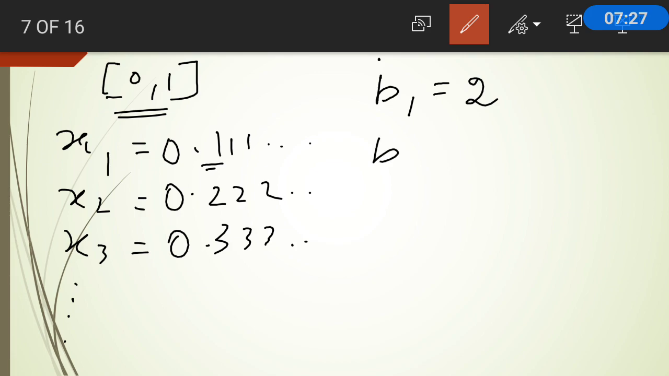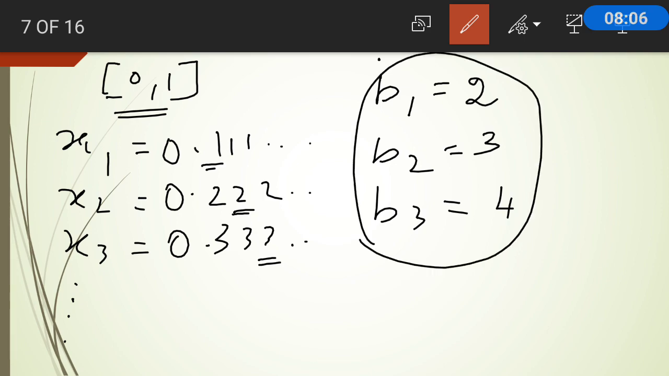Next, you take b2 such that b2 need not be equal to 2. Then I can take any digit other than 2, from 0 to 9. So I can take 9 different numbers. Let me take it to be 3. Again, let me take b3 as not 3. I should not take 3. I can take any other digit other than 3. So let it be 4. Now you form the new number with this combination.